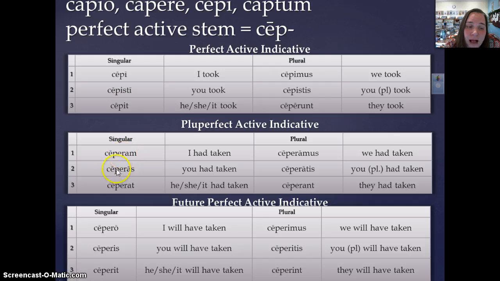As opposed to ceperam, ceperas, ceperat, ceperamus, ceperatis, ceperant, which is I had taken, you had taken, she had taken, right? We had taken, you, in the plural, had taken, or they had taken. And then again, for our future perfect active, we need our perfect active stem, and then the endings: cepero, ceperis, ceperit, ceperimus, ceperitis, ceperint. So I will have taken, right? Ceperimus, we will have taken.